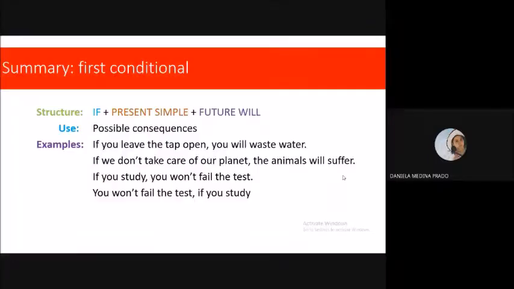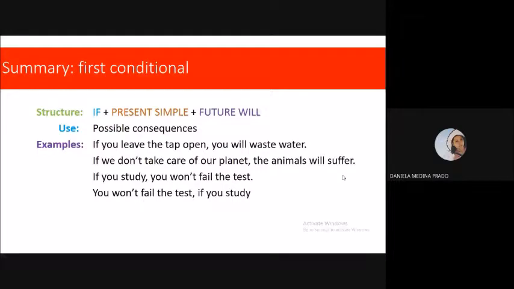So, to summarize everything that I just talked about, we have the structure, the use, and the examples. The structure: if, present simple, future will. Use, possible consequences. Examples: if you leave the tap open, you will waste water. If we don't take care of our planet, the animals will suffer. If you study, you won't fail the test. And you won't fail the test if you study.